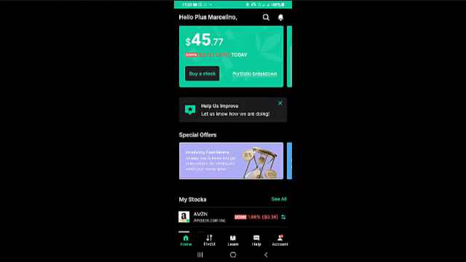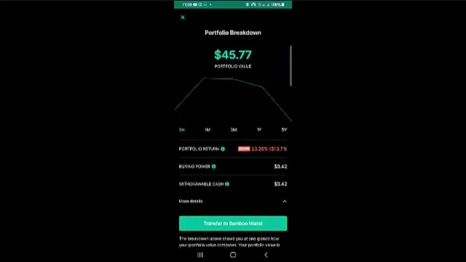Okay, so if I click on portfolio breakdown, it gives me a breakdown of how my money has done over time. Okay, you can see portfolio return. Portfolio means the total money you have invested in this app, how much it has generated over time. As you can see right here, it generated 23.20%, and that's about $13.